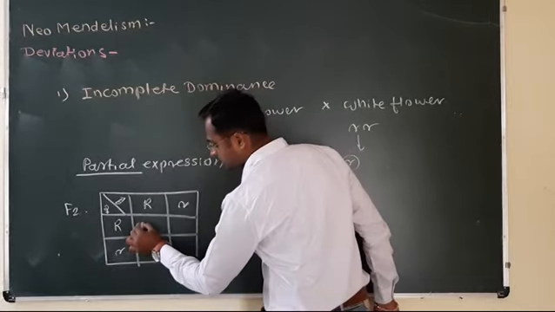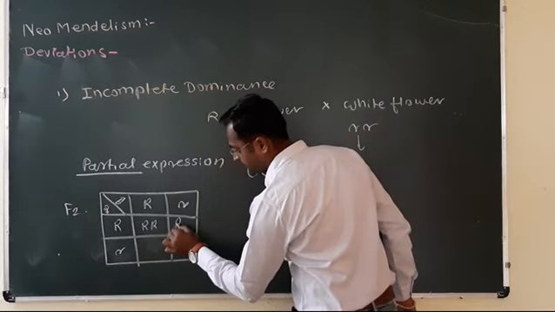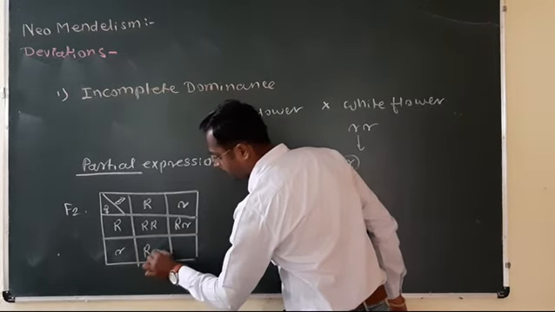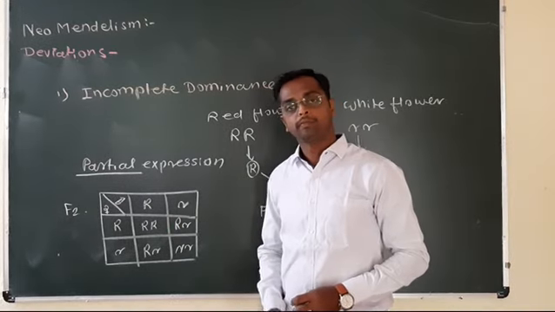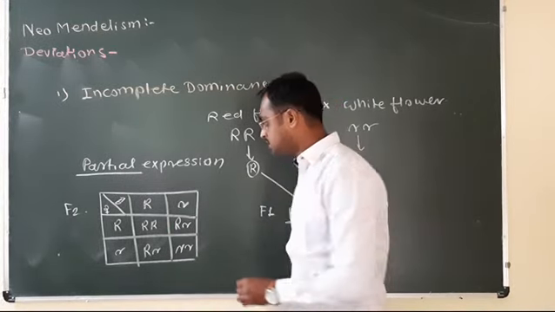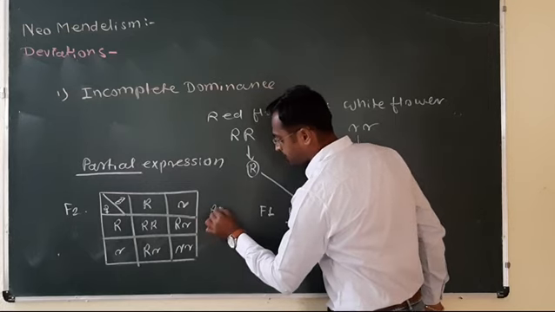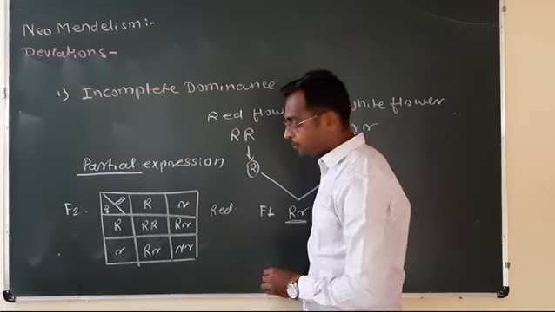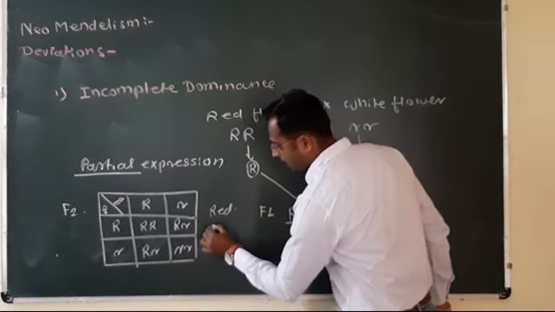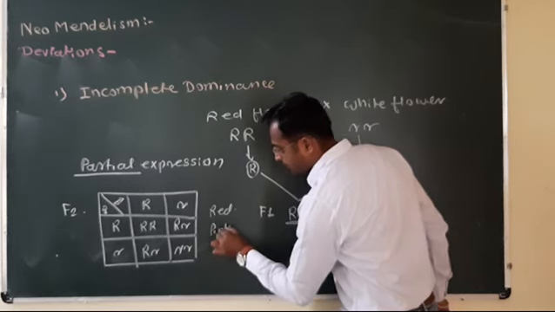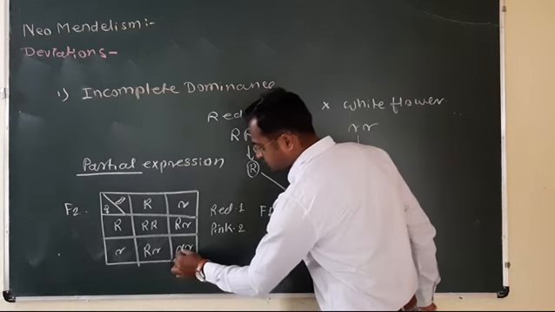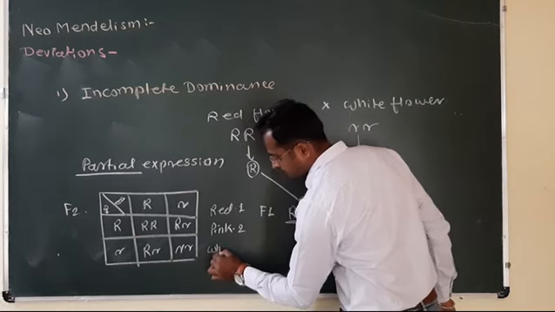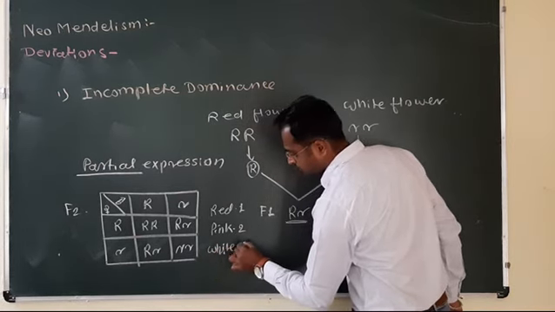Now, what are the findings? Capital R, capital R, capital R, small r, capital R, small r, and small r. Here, in F2 generation, homozygous red is obtained. Capital R, small r, that is the pink, is obtained. Homozygous red 1, pink 2, and small r, this is the white 1.